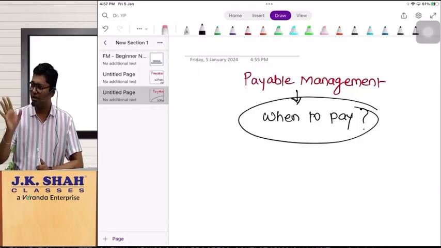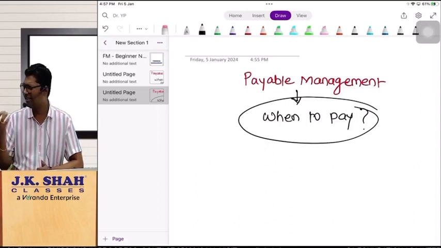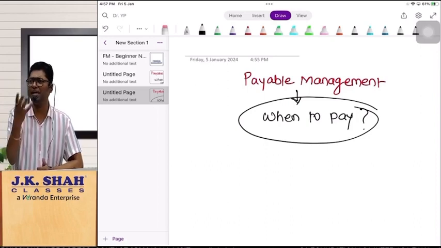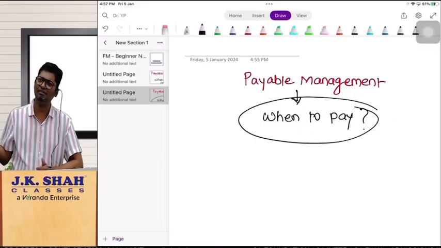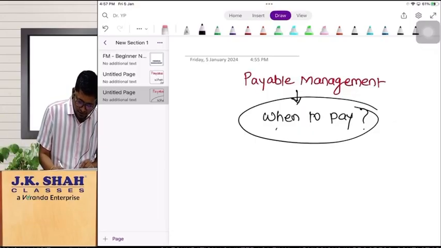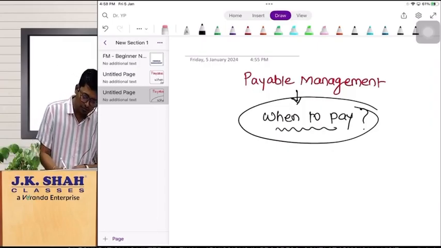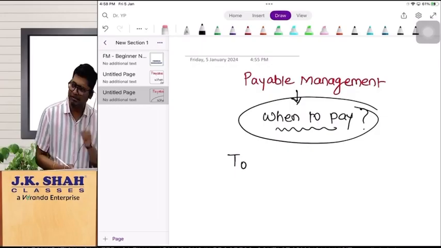Payable management is not at all related with cash purchases. This chapter deals with credit purchases, and that's why credit purchases are called payable. Now something is payable. If it is paid, then why consider that while calculating payable? The payable chapter deals with creditors, and related to creditors only one question is very crucial, and that is when to pay.